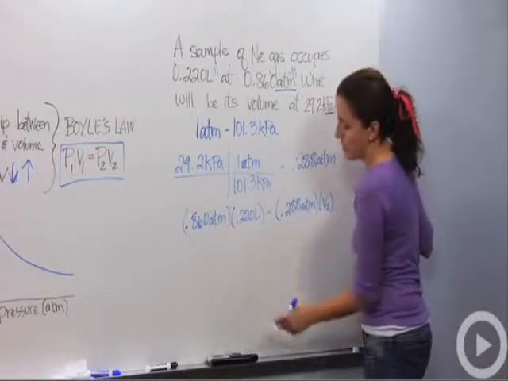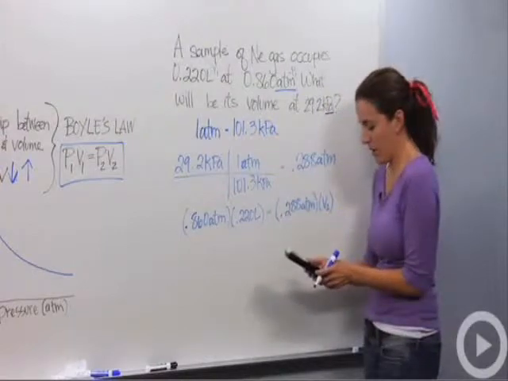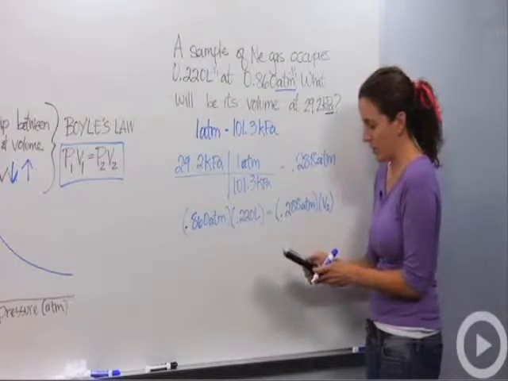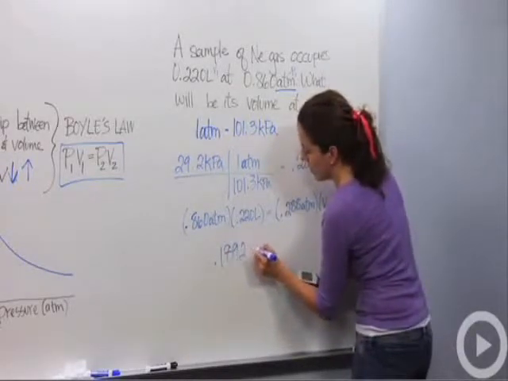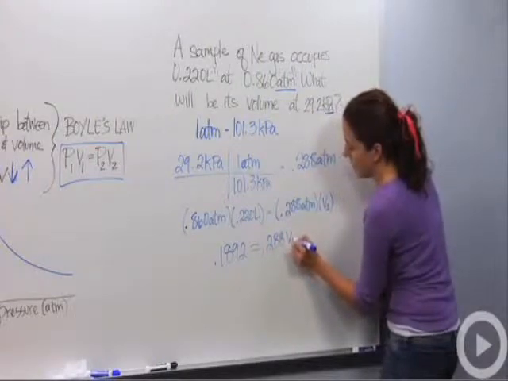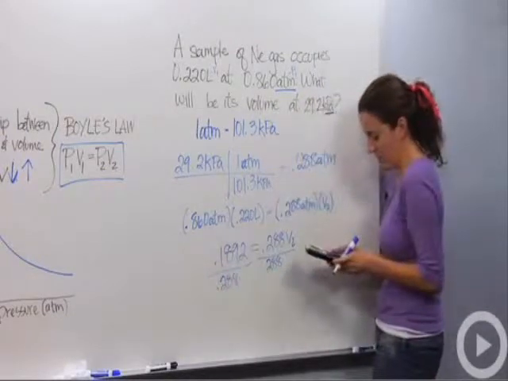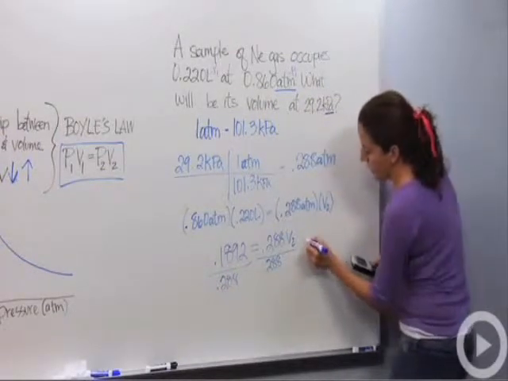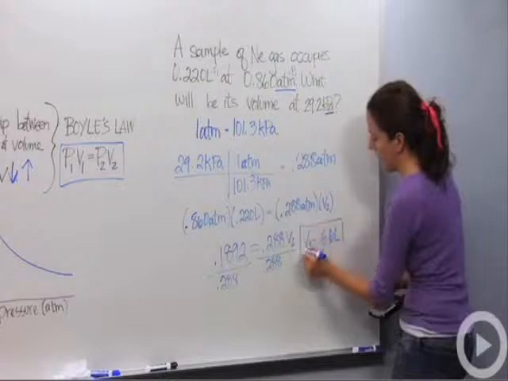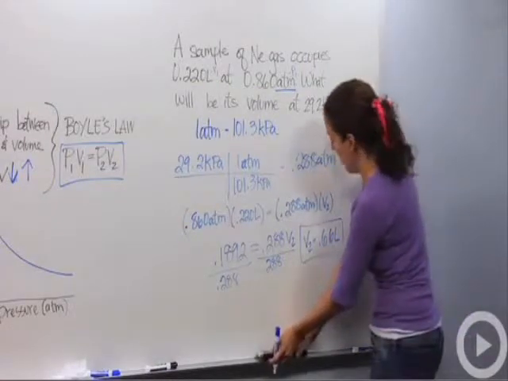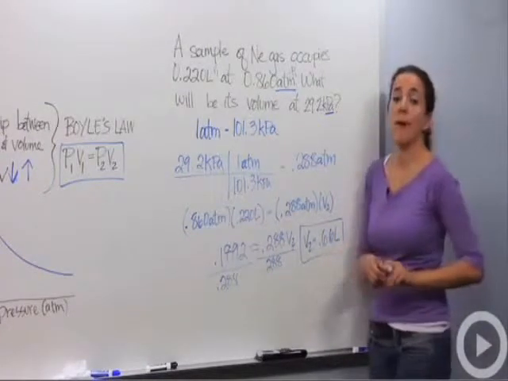0.86 times 0.22 gives me 0.1892 equals 0.288 times V2. So we're going to divide by 0.288, and we get 0.66, rounding, liters. Our second volume is 0.66. So that matches it. Volume was 0.220, now it's 0.66. It did go up, which is what we predicted. So we just proved Boyle's Law.